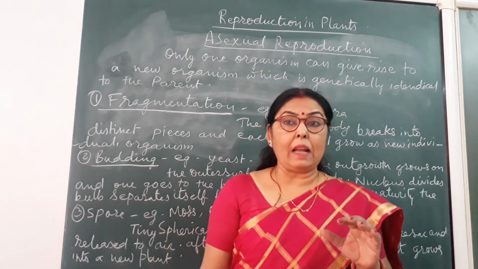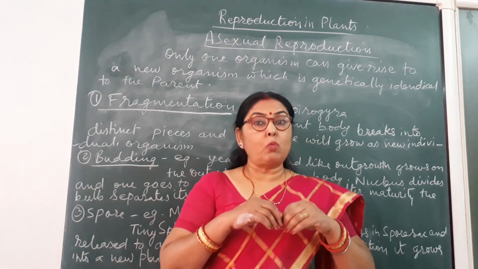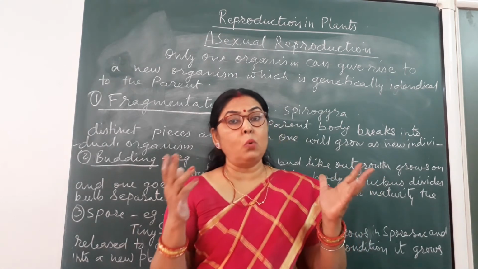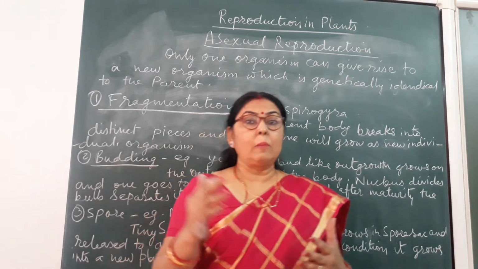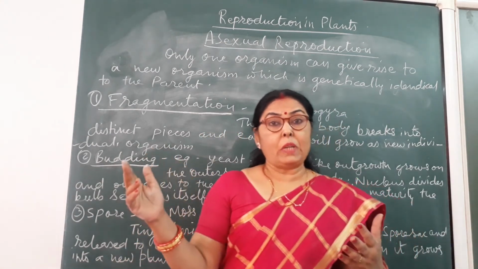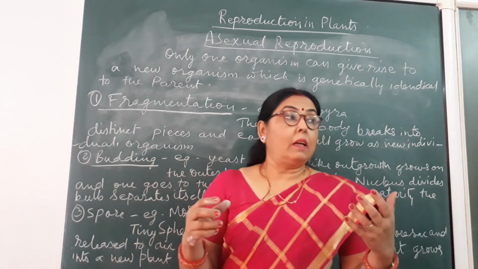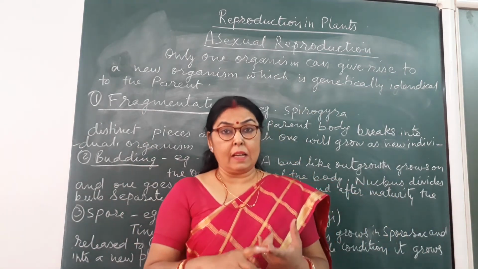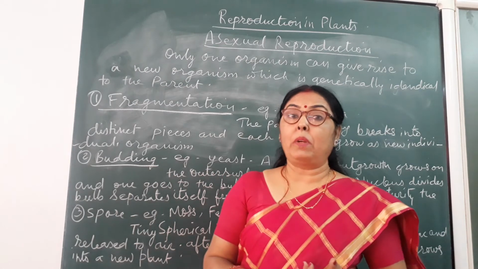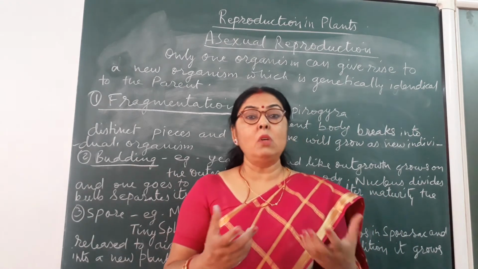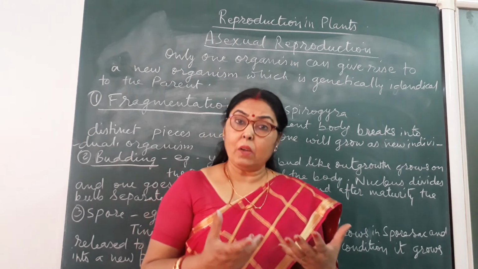When they are matured, the spore sac bursts and the spores are released into air. With air they travel and fall on the surface, and if they get conditions favorable for germination, then they grow and a new plant may grow.